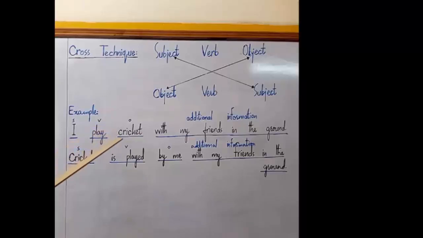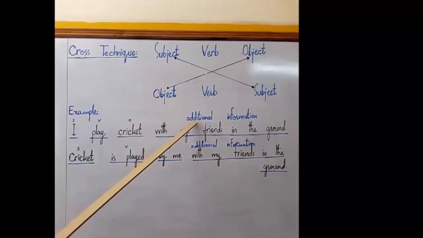How we convert verb from active sentence to passive sentence, I'll tell you in the fourth rule. So now the sentence is cricket is played by me and additional information is used as it is, with my friends in the ground.